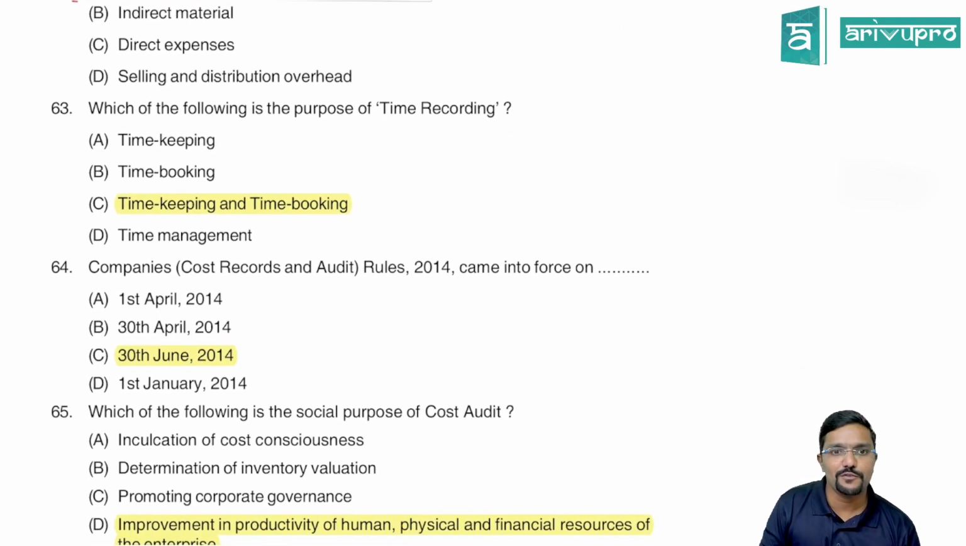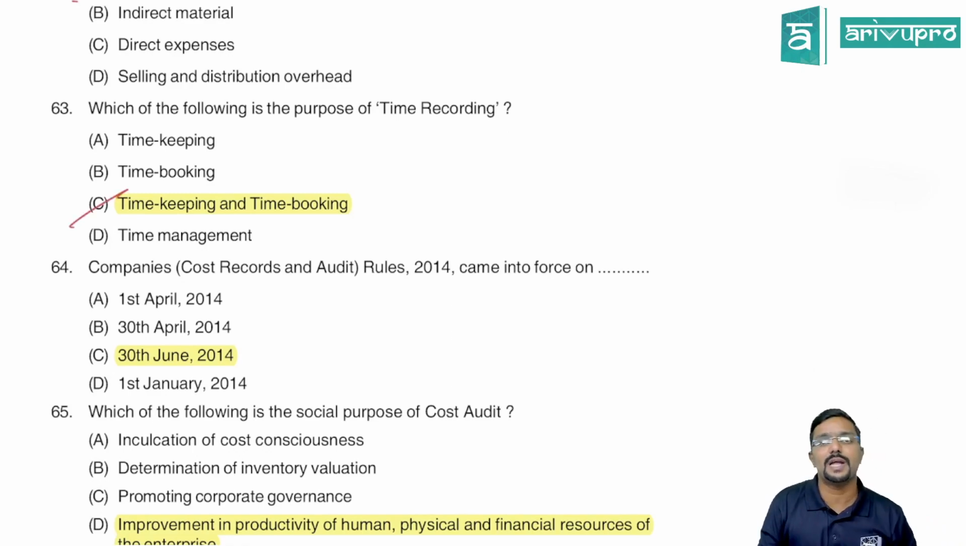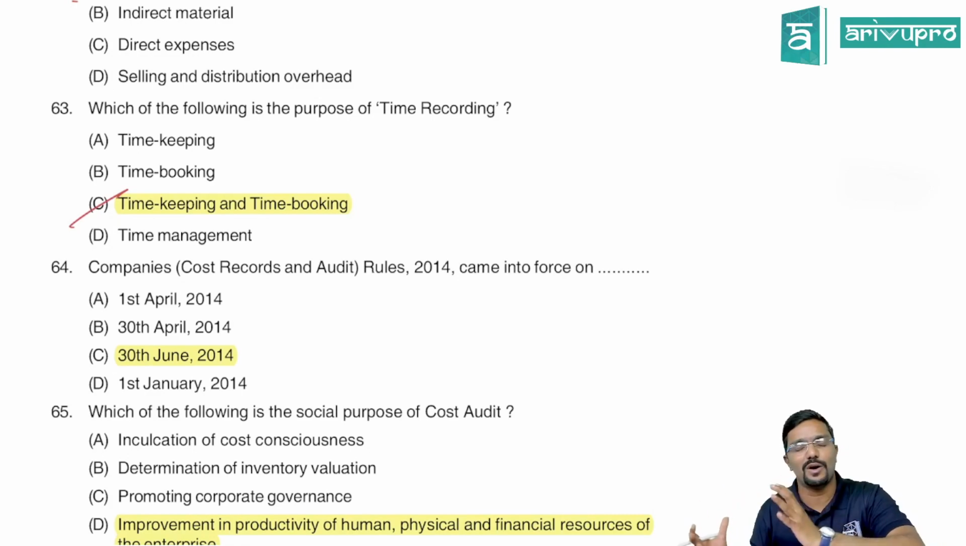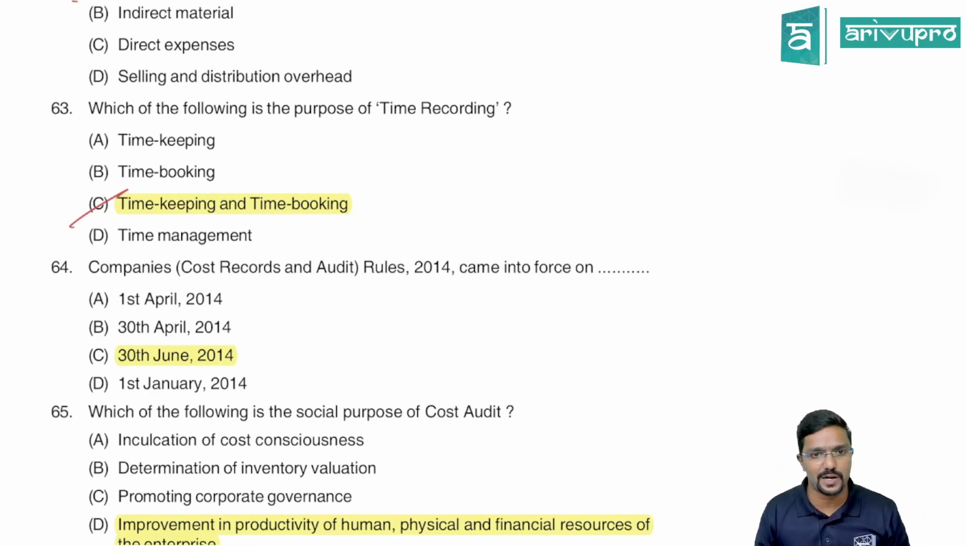Next, which of the following is the purpose of time recording? Time recording comes under the labor part in chapter 1. Time recording includes two parts, time keeping and time booking, so the answer here is time keeping and time booking. Time keeping is recording the time the employees are working in an organization, that is, what time they come and what time they leave. Whereas time booking is how much time is taken to complete each job or each process. Both are part of time recording.